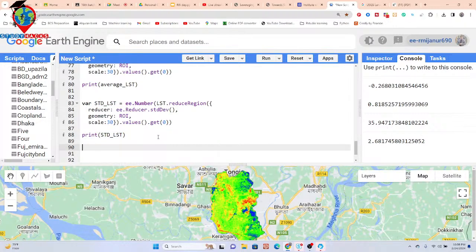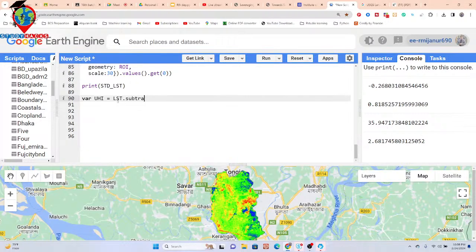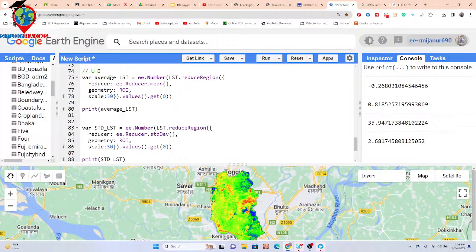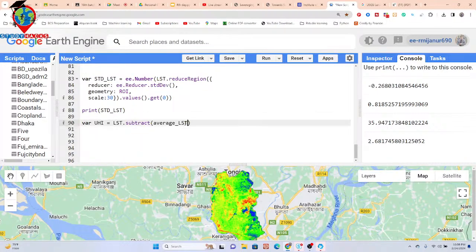For that I will put this equation: mainly subtract the average LST, which I already made, simply copy and paste, and finally divide by the standard deviation LST, simply copy and paste here.